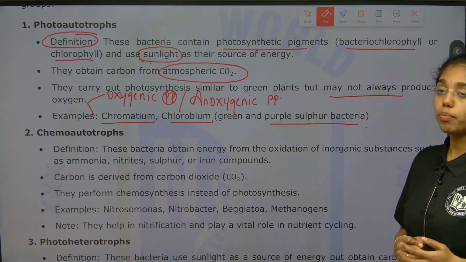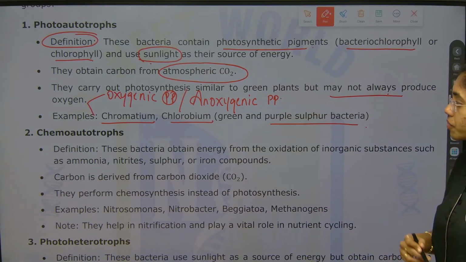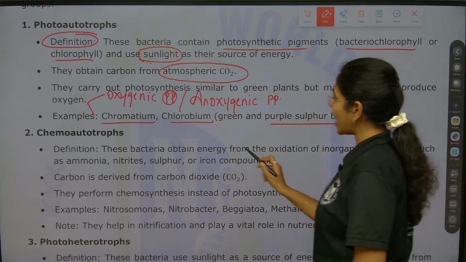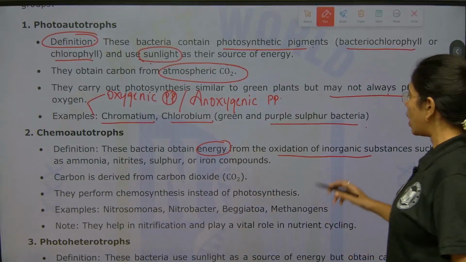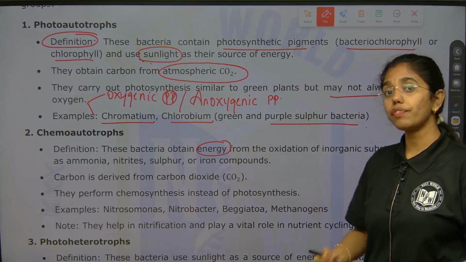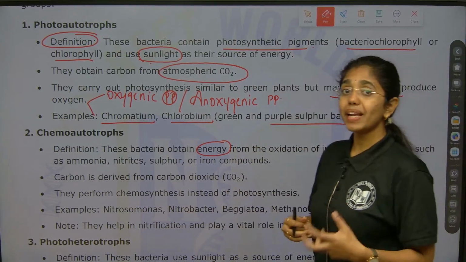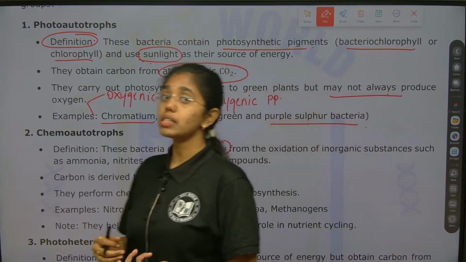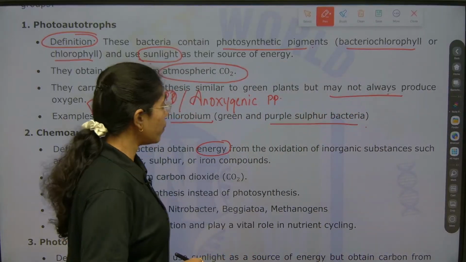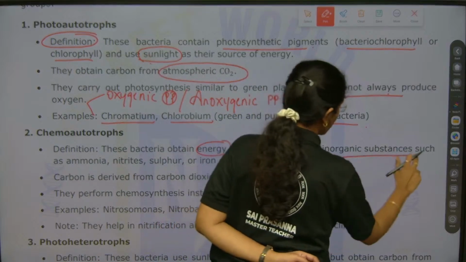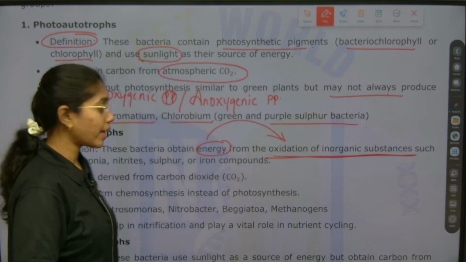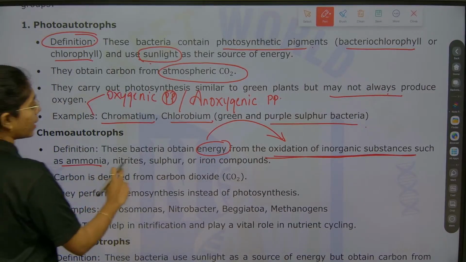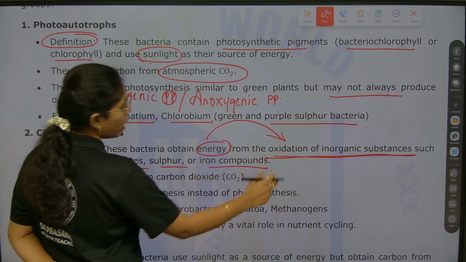Next is chemoautotrophs. This bacteria will obtain energy from oxidation of inorganic substances. As it is from the oxidation of inorganic substances, they play a major role in mineral cycling as well. They get energy from oxidation of inorganic substances like ammonia, nitrate, sulfur and iron compounds.